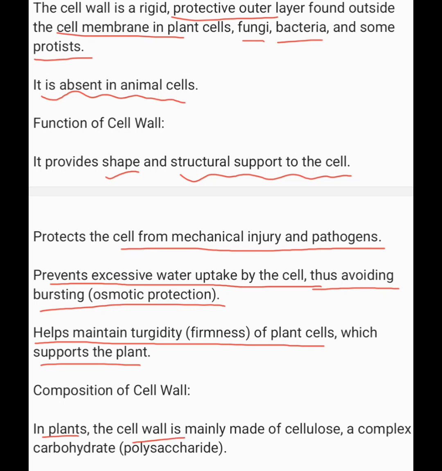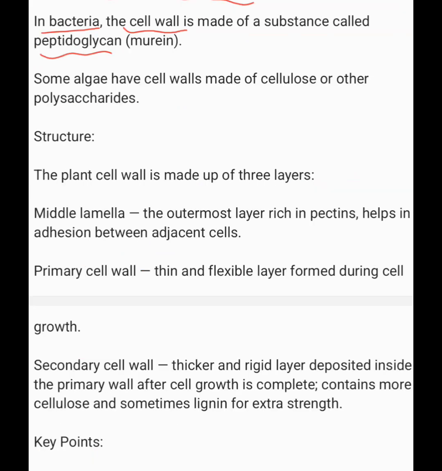In plants, the cell wall is mainly made up of cellulose, a complex carbohydrate, a polysaccharide. In fungi, it is mainly made up of chitin. In bacteria, the cell wall is made up of a substance called peptidoglycan. Some algae have a cell wall made up of cellulose and other polysaccharides.